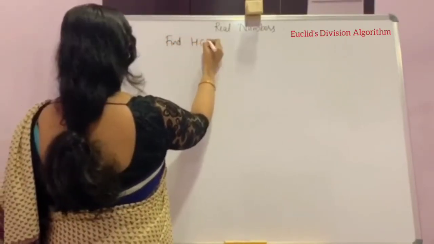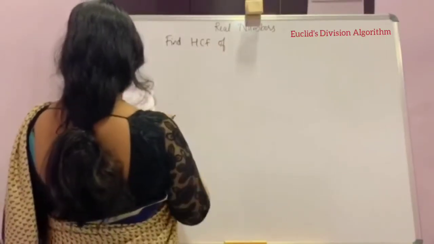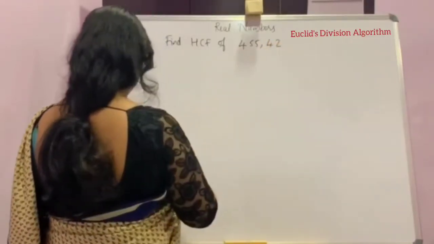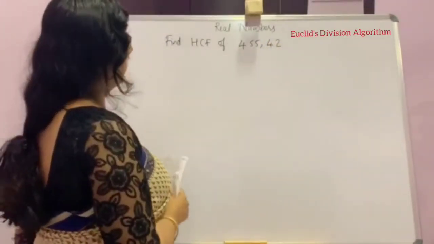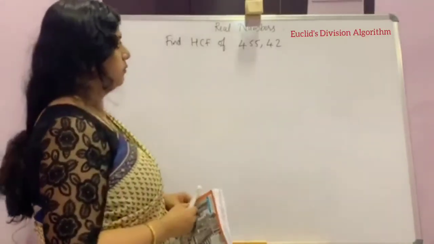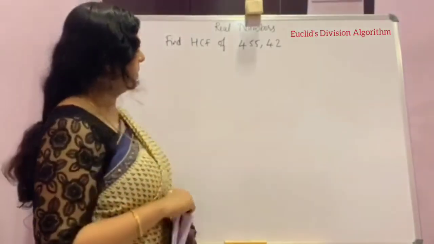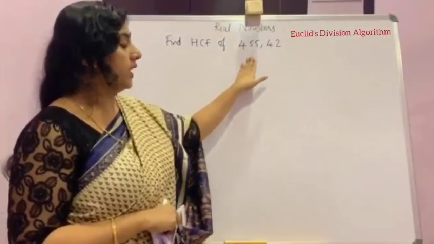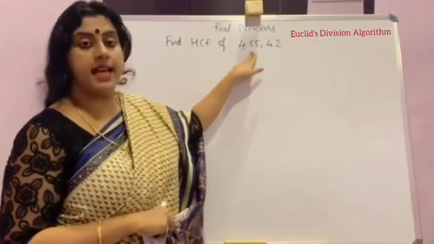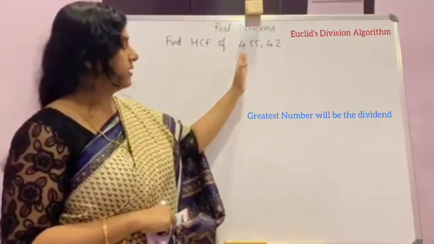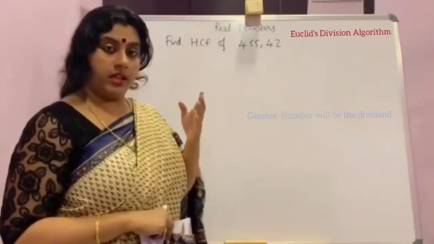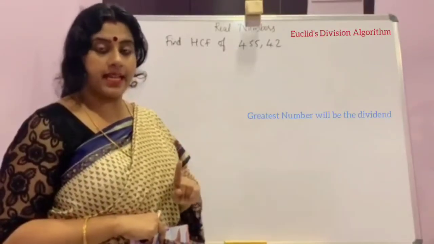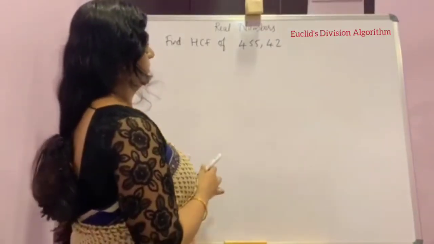Find the HCF of 455 and 42. Now I am using Euclid's division algorithm to find the HCF of these numbers. If a question is given like this, first look for the greatest number and take it as the dividend. Always the greatest number is the dividend. The order in the question may be different, but check which is the greatest number and take it as the dividend.